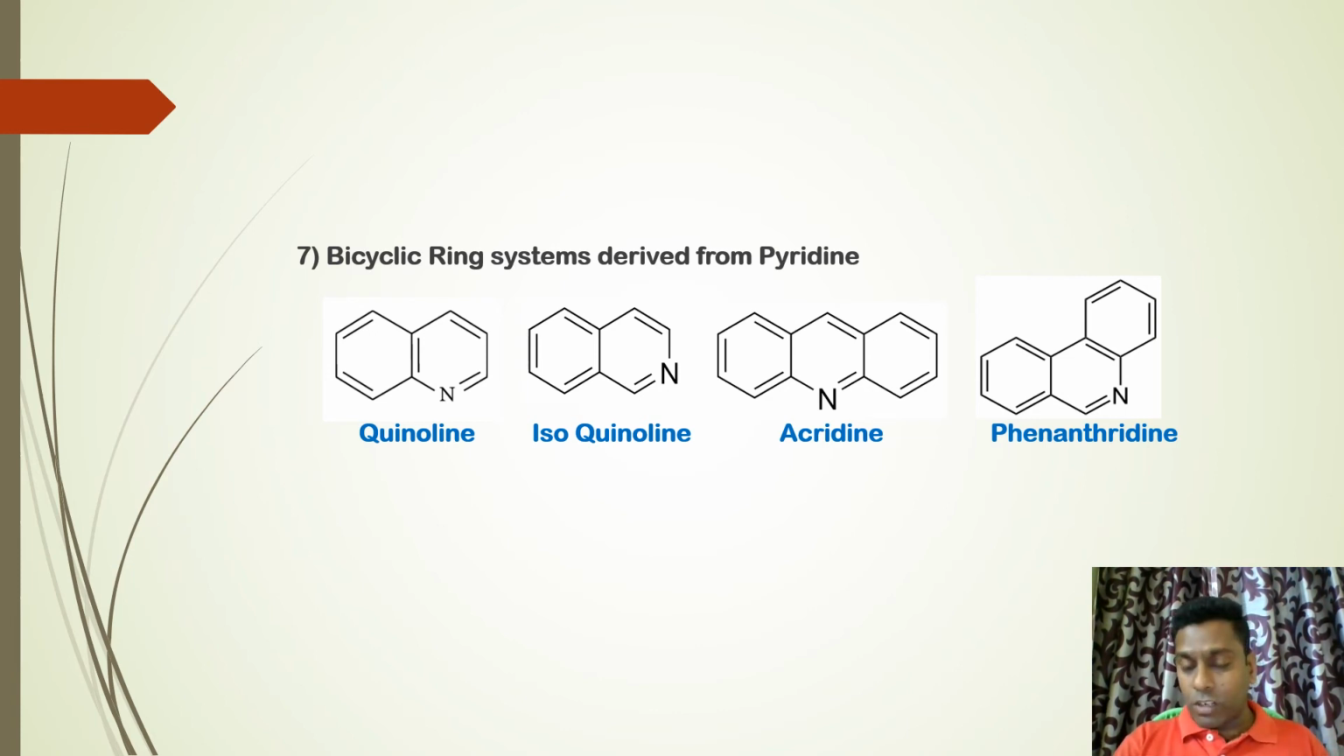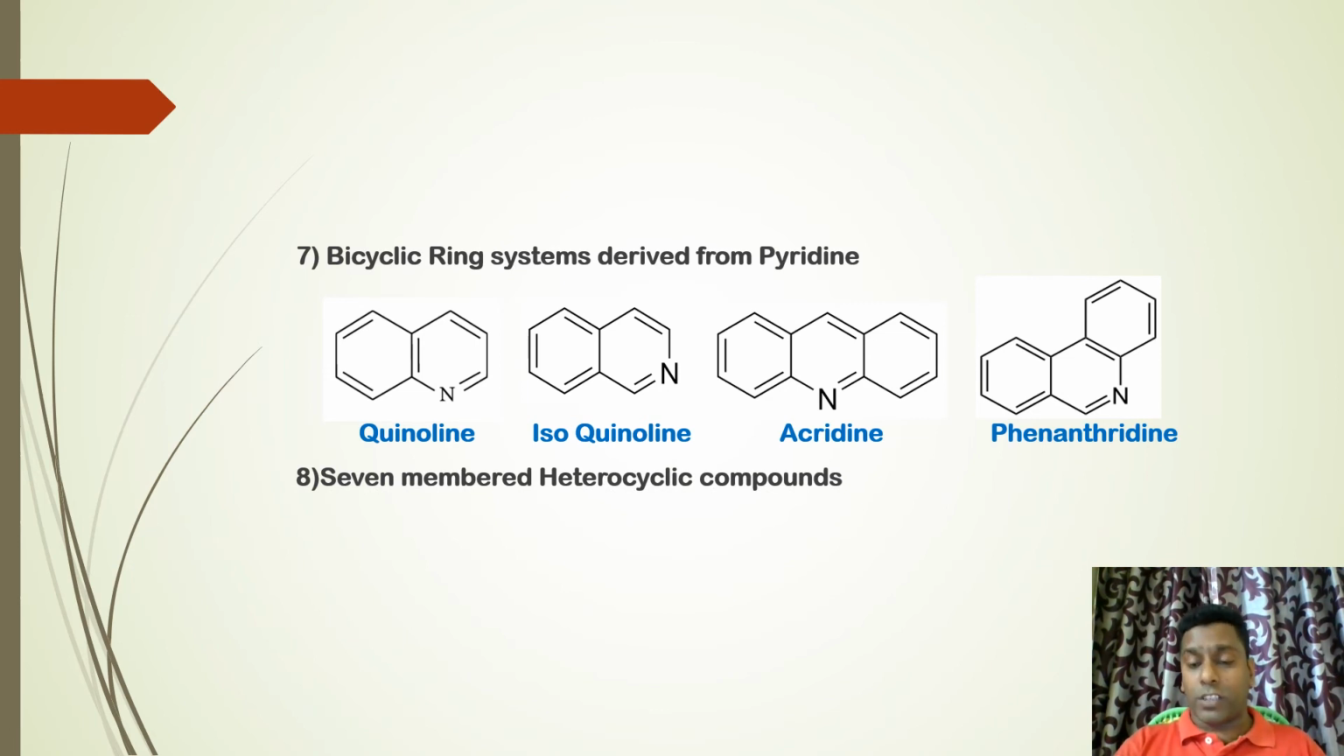Isoquinoline is a part of a famous alkaloid, papaverine. Papaverine consists of isoquinoline, and acridine is some dye. Some dyes contain acridines, and phenanthridine. So these are the bicyclic ring systems derived from pyridine.